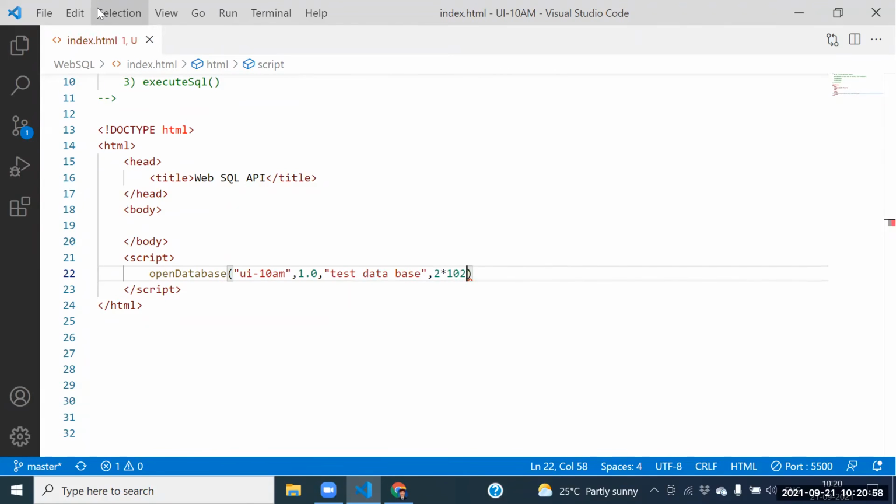2 into 1024 into 1024. No need to pass the success callback here. Because of that, everyone hates the JavaScript standards. Even if you are not passing the size, it won't throw any error. These options are optional. So there are no standards with JavaScript.